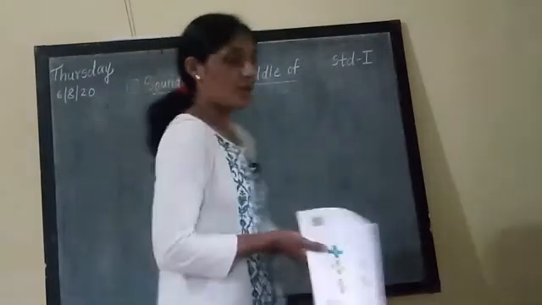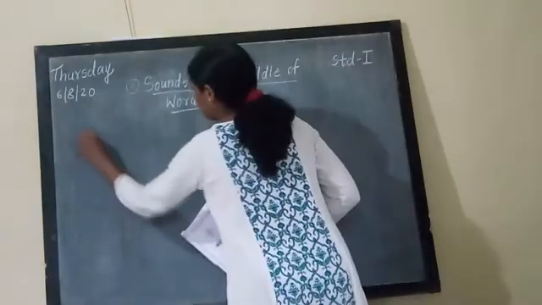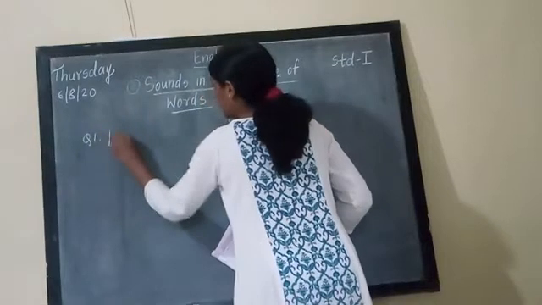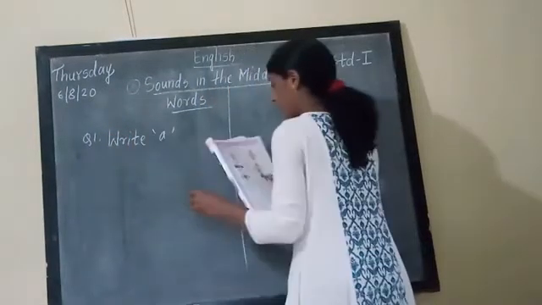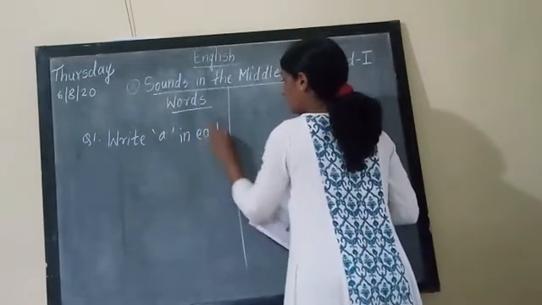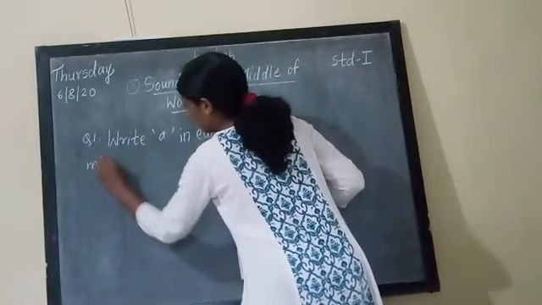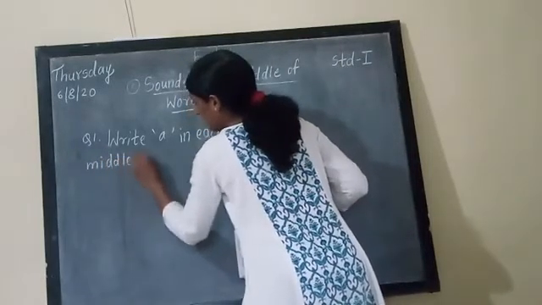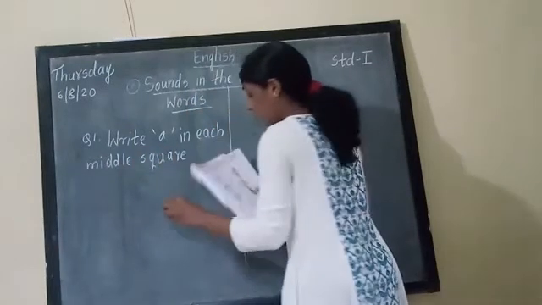For example, if I write down the first question, number 1: write A in each middle square. Now I will draw those squares.